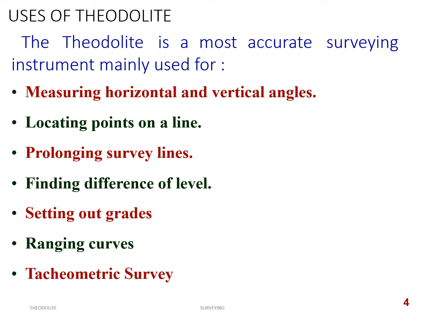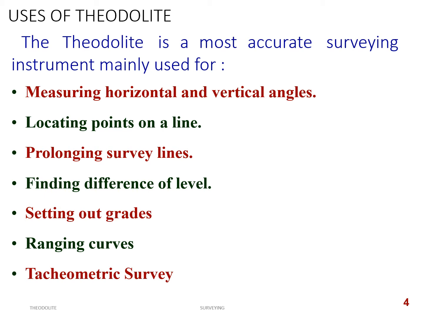And setting out grades: when certain grades are to be set out, that can be easily done with the help of a theodolite. Again, that can be achieved because the telescope can be rotated in a vertical angle. So that's why setting out grades can be done easily.